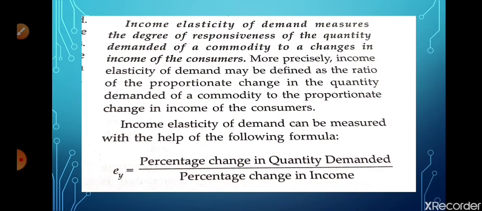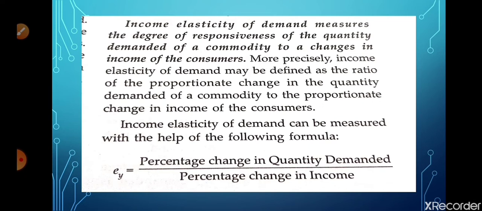So first we are going to discuss income elasticity of demand. Let us see the statement first. Income elasticity of demand measures the degree of responsiveness of the quantity demanded of a commodity to a change in the income of the consumer.